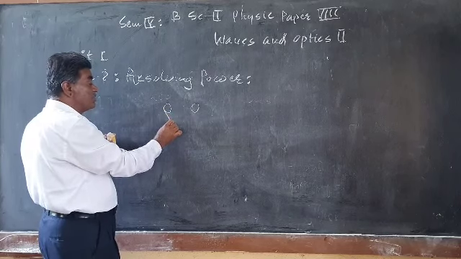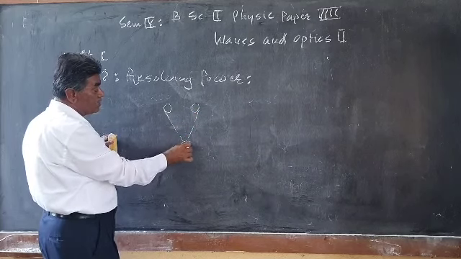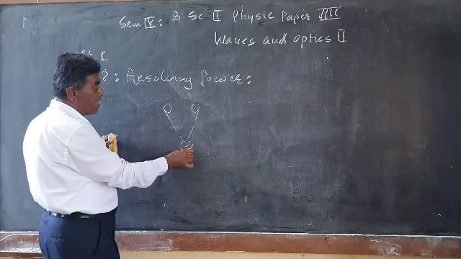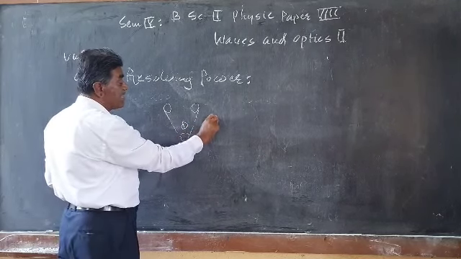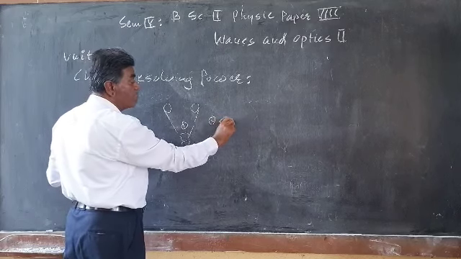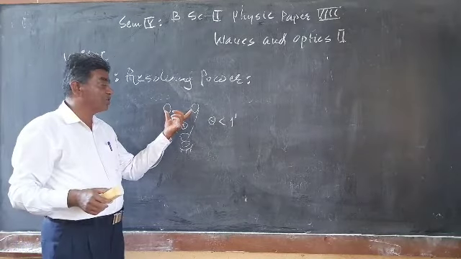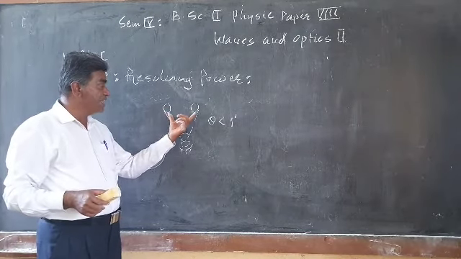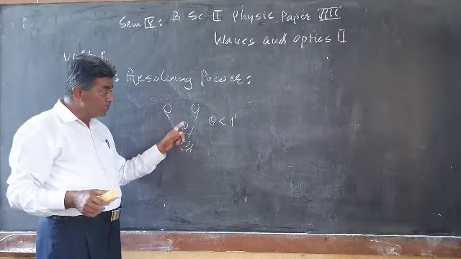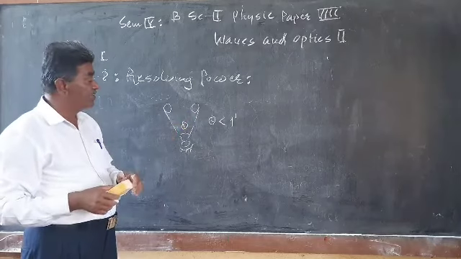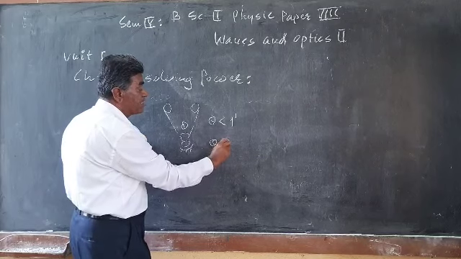The angle made, or subtended, by these two point objects at our eye is theta. If this theta is less than 1 minute, and if theta is greater than 1 minute, what will happen?